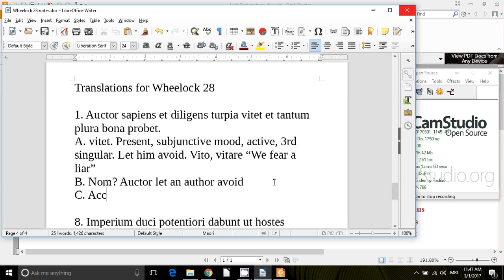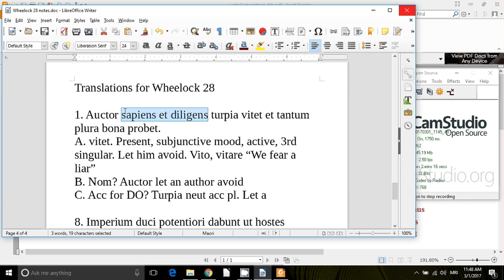C, is there an accusative for the direct object? There is. Turpia. Turpia. That's neuter accusative plural. It means ugly things, or the morally ugly things is the idea. Foul things. Let and then what kind of author?